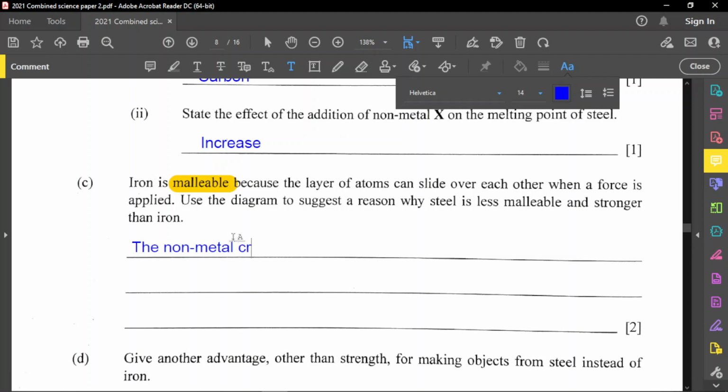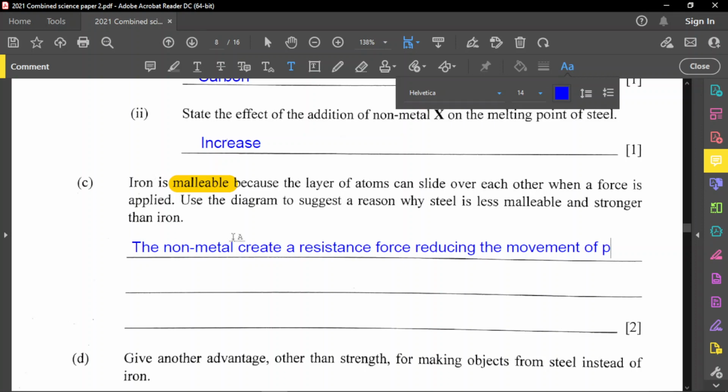creates what they call a resistance force, reducing the movement of particles, or ions.